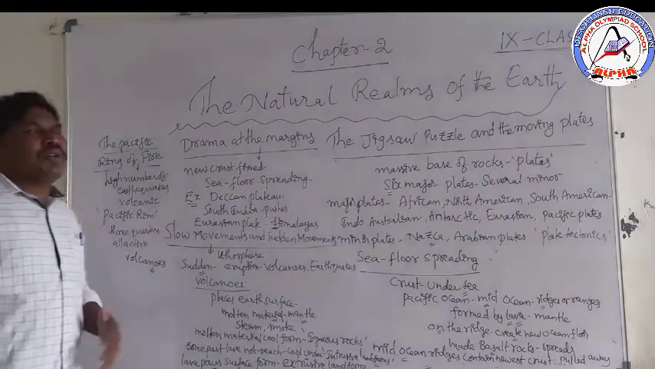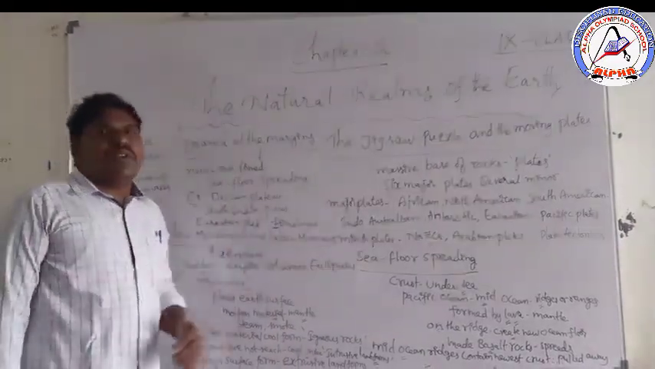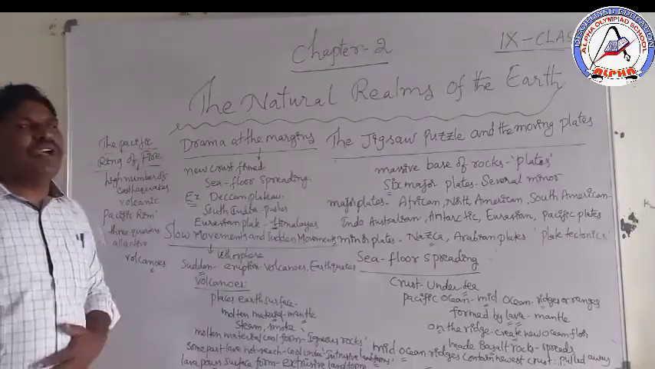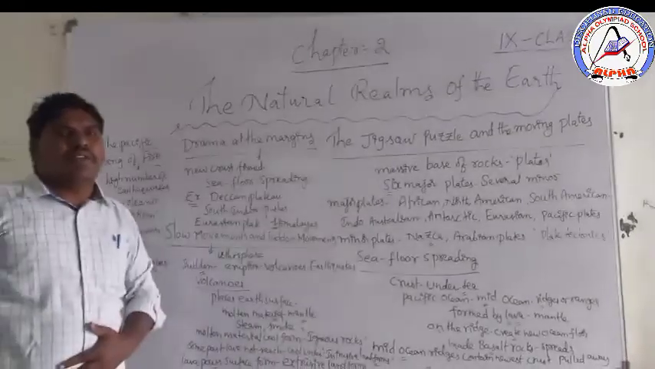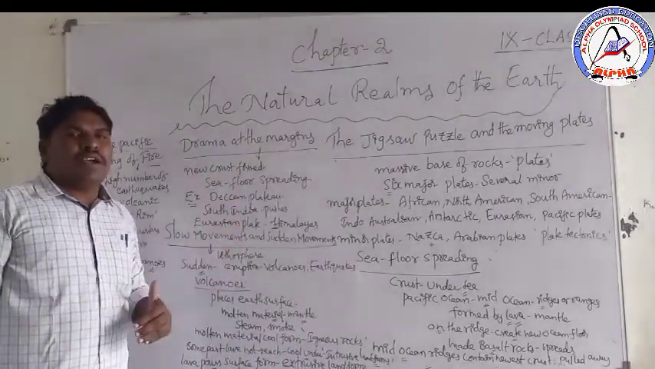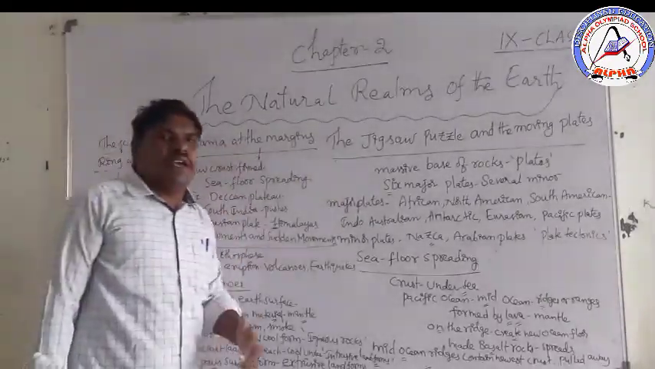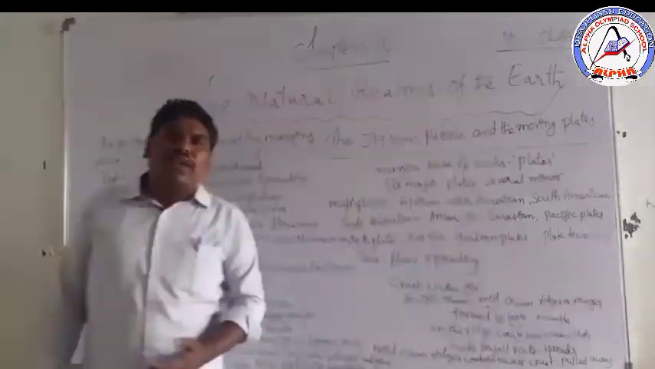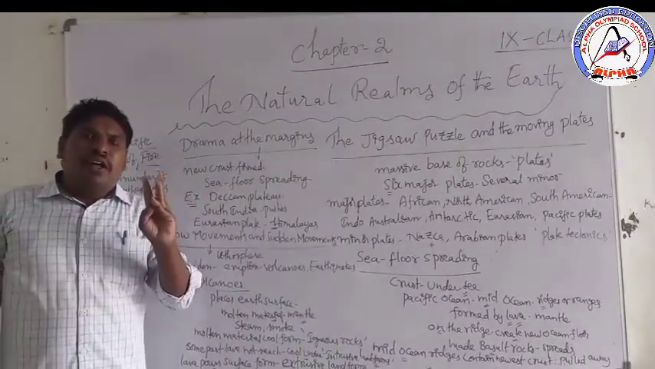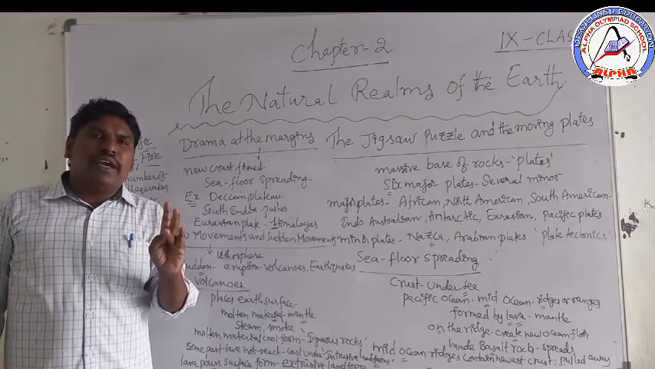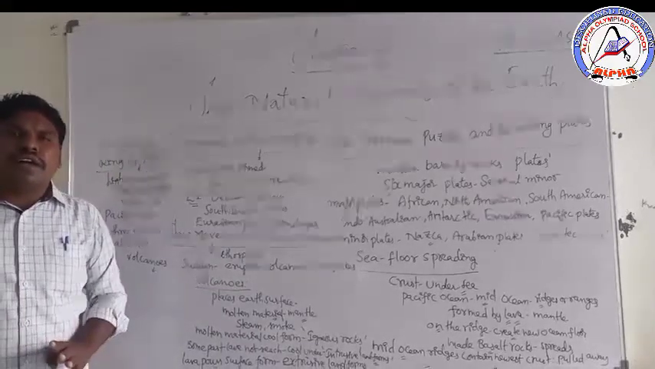9th class, chapter 2 in our social studies. Let us discuss chapter 2 in our 9th class, the natural realms of the earth. This is the topic, we can go to the remaining part. Before that, you know the 4 natural realms of the earth: lithosphere, hydrosphere, atmosphere, biosphere. Total 4 natural realms.